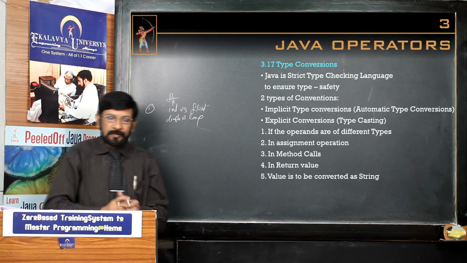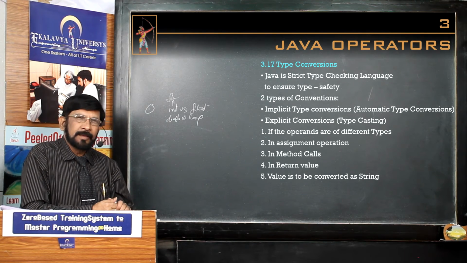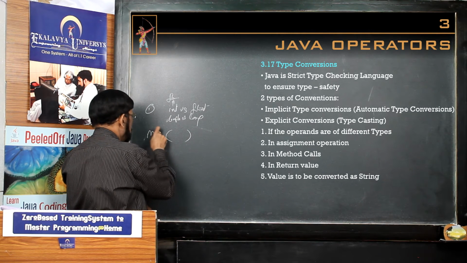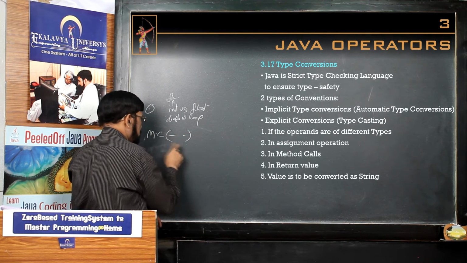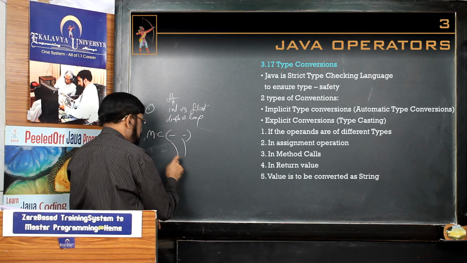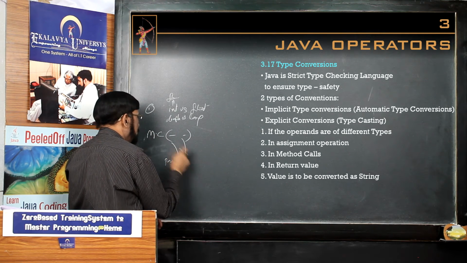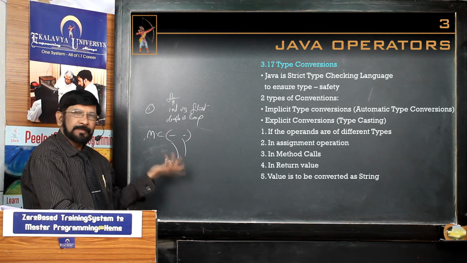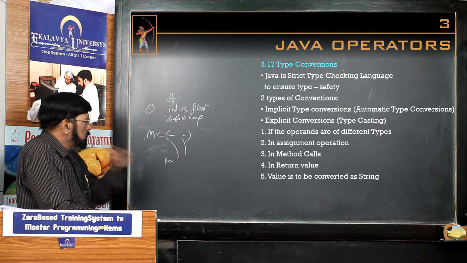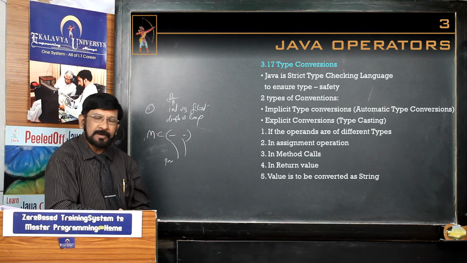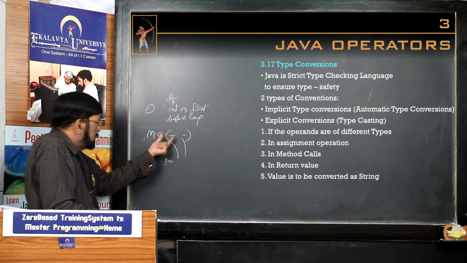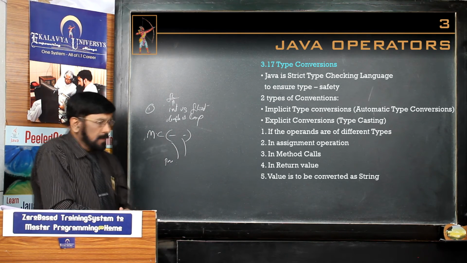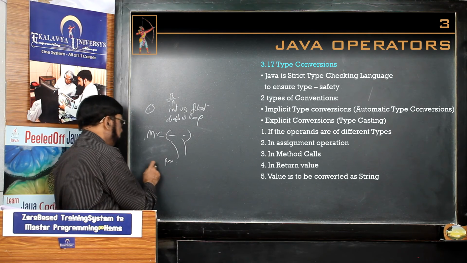The third one is method calls. In a method call, suppose this is a method call, from this method call we pass arguments. These are passed to the parameters. In parameters, suppose these are smaller ones, these are bigger ones. That is possible. Automatic type conversion happens. If this is bigger, this is smaller, typecasting is a must. Thereafter, the same case applies in case of methods.